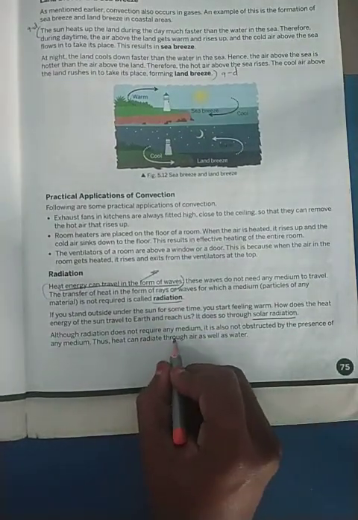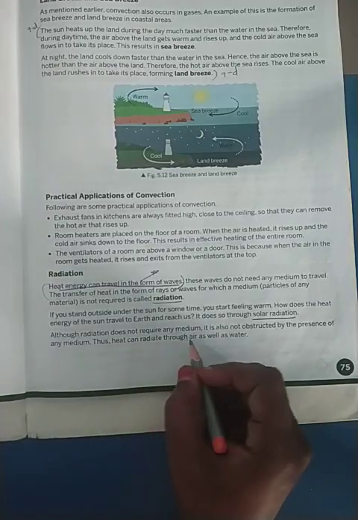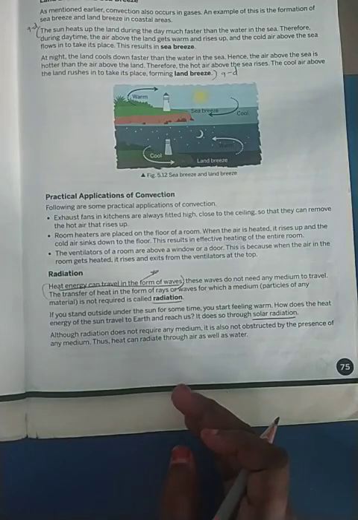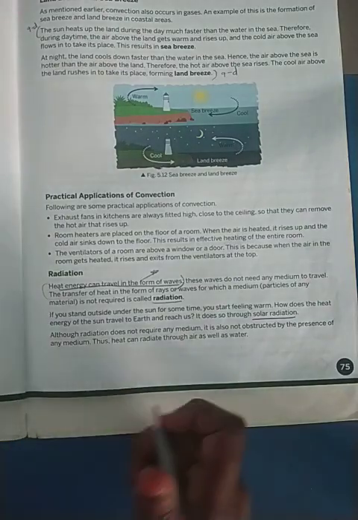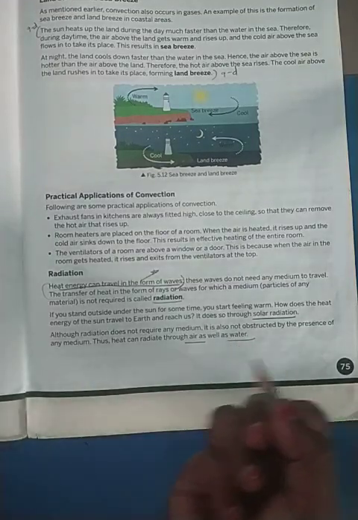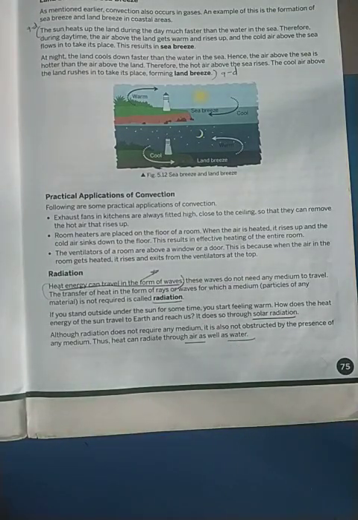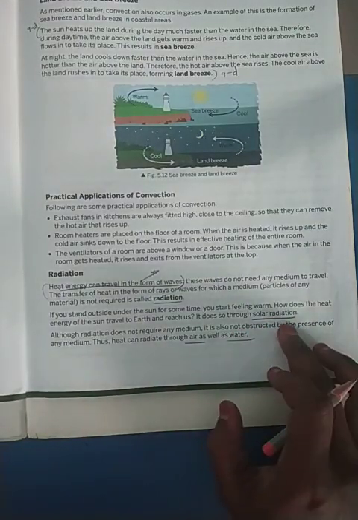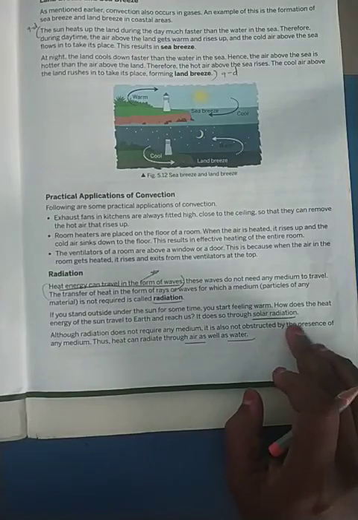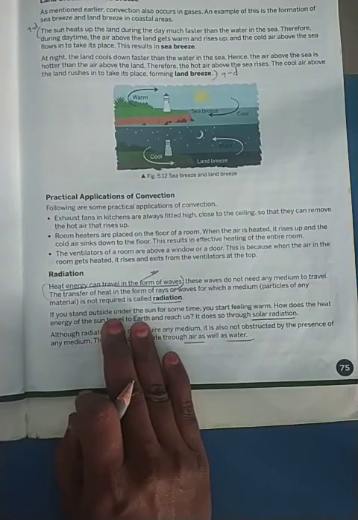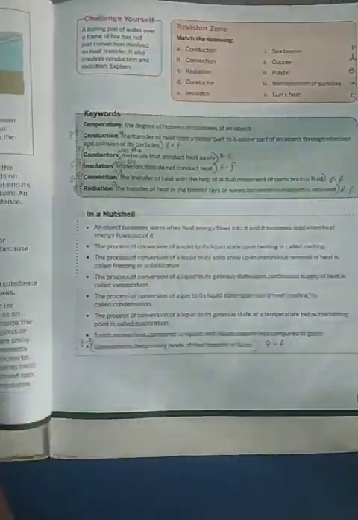Then they do not require any medium, and without the medium, they can very well pass through air and water. Okay, so they will immediately come to Earth's surface, then it can attack us. So from here only we get these UV rays, the radiation problems and all. Is it not? So radiation is nothing but the transfer of energy in the form of waves.